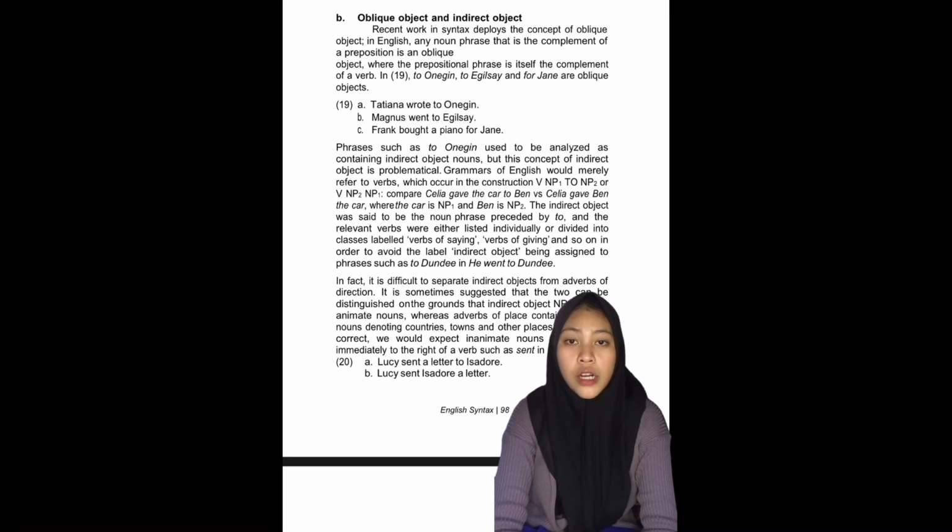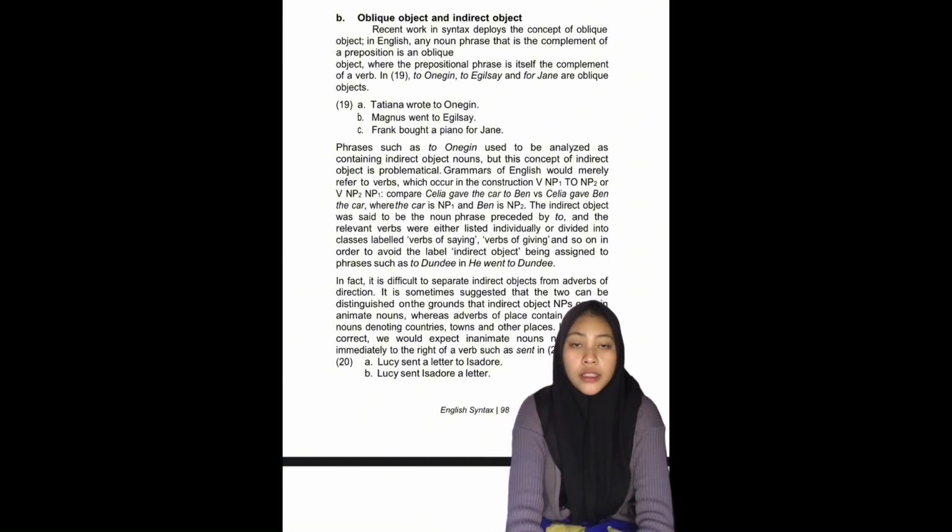Indirect objects are said to be noun phrases preceded by 'to,' and the relevant verbs are listed one by one or divided into classes labeled verbs of speech, verbs of giving, and so on.